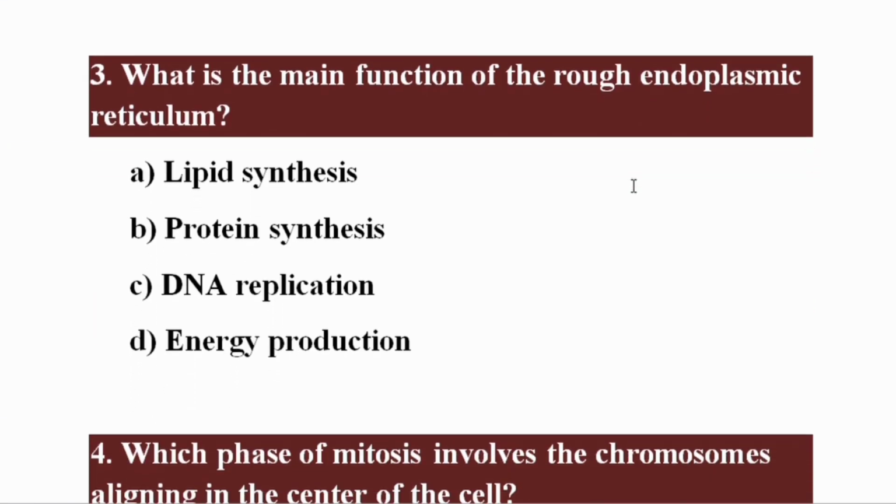What is the main function of rough endoplasmic reticulum? The right option is beta, protein synthesis. Rough endoplasmic reticulum contains ribosomes which are involved in protein synthesis.